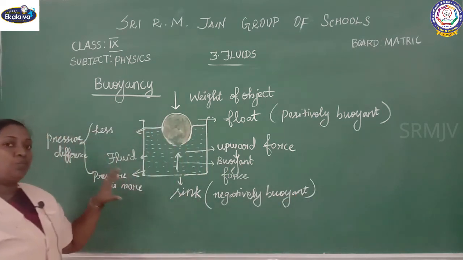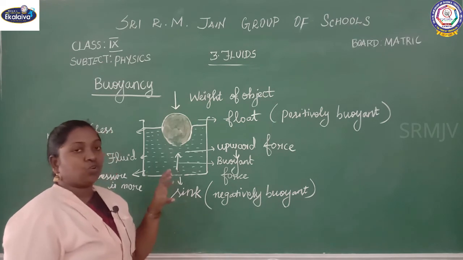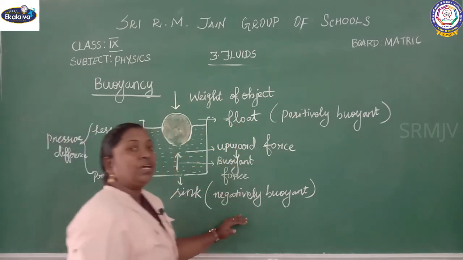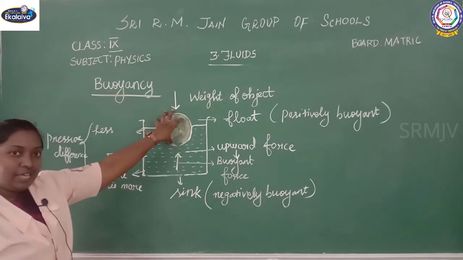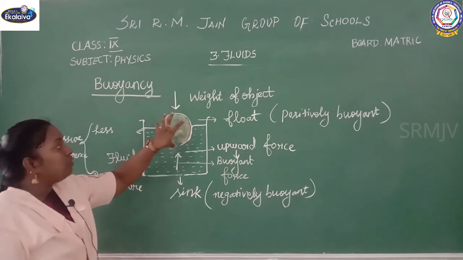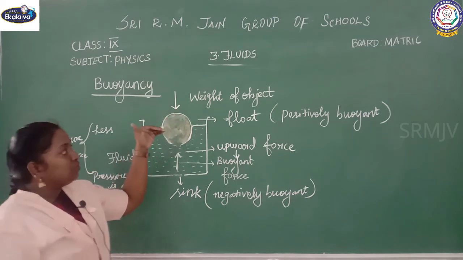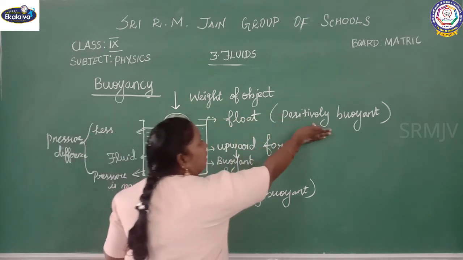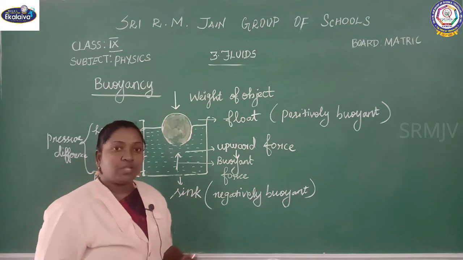You understand? Buoyant force means the force acting upward on the object. Whether it is positive or negative depends on less density or more density. When the object weight is less, the buoyant force acts on it more. When the object weight is more, the buoyant force acts on it less. Due to that it will float or sink. When it floats, you can call it positively buoyant. When it sinks, you can call it negatively buoyant.